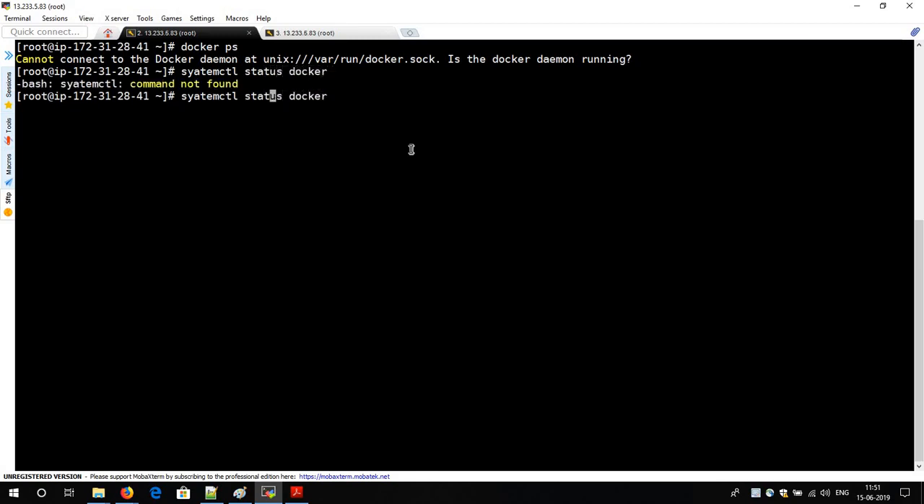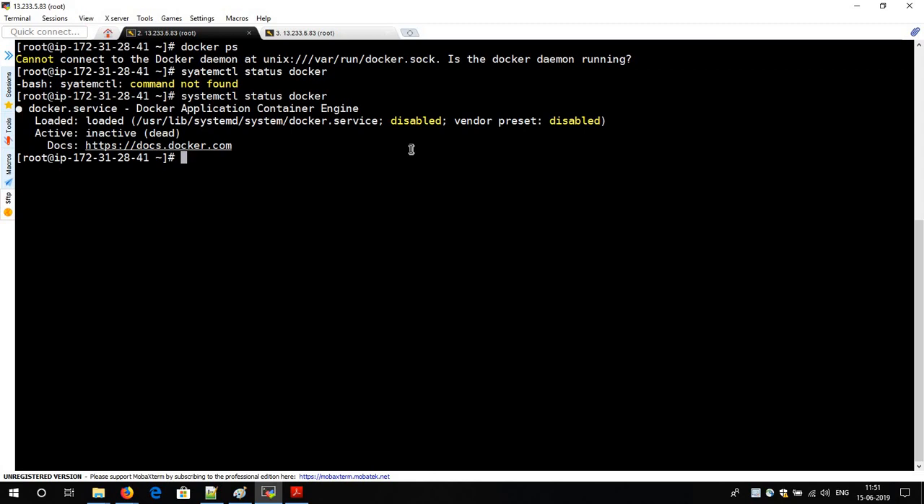Sorry, systemctl should be there. systemctl status docker. So see what message you are getting. systemctl is actually the command to check the status of the daemon services running in your server. Either you can use systemctl or service, both are the same command. So I have used systemctl status docker. It is giving us the status of Docker as disabled. Your Docker is there in your server, but it is in the disabled state, so you are not able to use Docker. So what I will do is just start this Docker, nothing else.